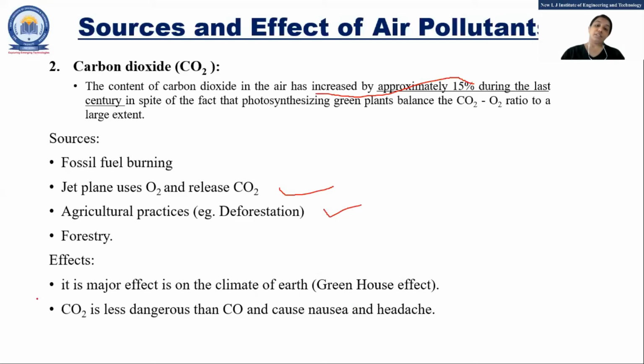Agriculture practices, that means deforestation, right? These are the main sources. The main effect of CO2 on the earth is on the climate, the greenhouse effect, right? You will learn in a separate chapter what the greenhouse effect is. CO2 is less dangerous as compared to carbon monoxide.